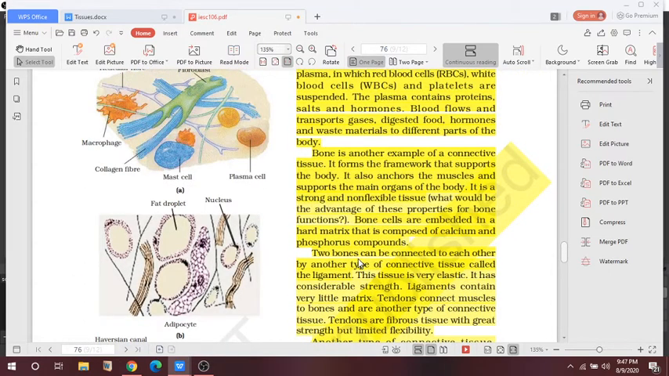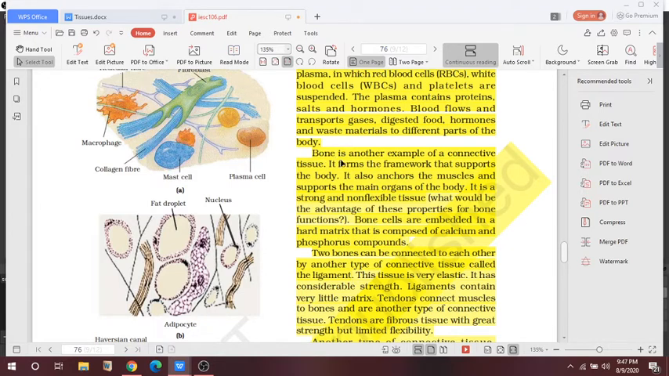WBCs function in fighting against infection and removing foreign substances from the body. So bone is another example of a connective tissue. It forms a framework that supports the body. It also anchors the muscles and supports the main organs. It is a very strong and non-flexible tissue. The bone cells are embedded in a hard matrix that is composed of calcium and phosphorus.